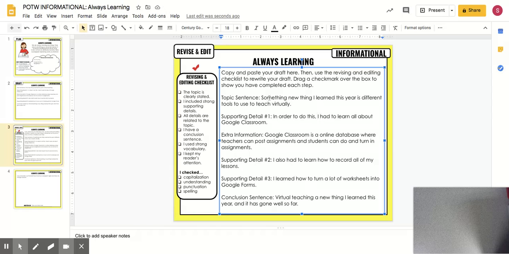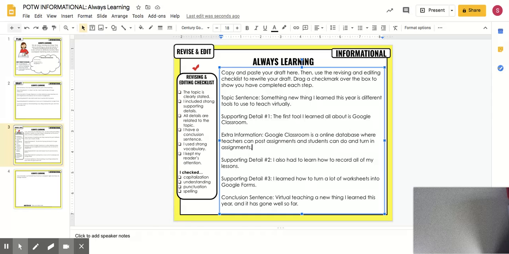That maybe doesn't make sense now that I've changed my topic sentence. So something new I learned this year is different tools to use to teach virtually. Maybe what I do is the first tool I learned all about is Google Classroom. And then my extra information actually kind of makes sense with that.